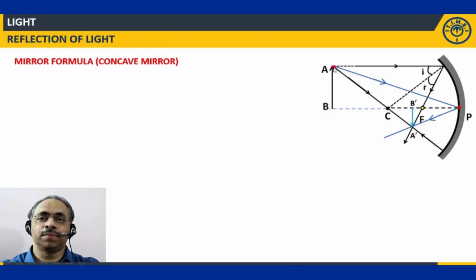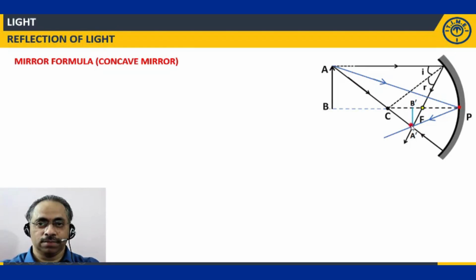To derive the mirror formula, let me take an example of the image formed in a concave mirror. So AB is the object over here, P is the pole of the concave mirror, F is the principal focus, C is the center of curvature. If you see, the light rays are going straight like this, it is getting reflected over here passing through the focus. This light ray is parallel to the principal axis, so we know it. Another one passing through the center of curvature is retracing its path.